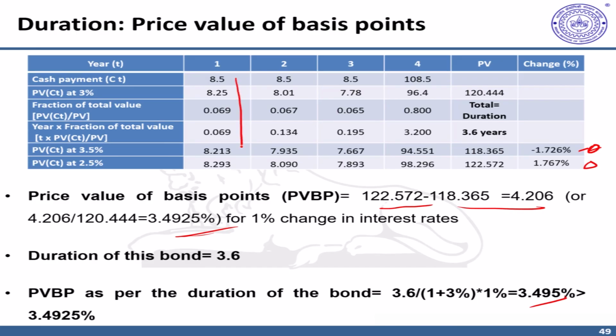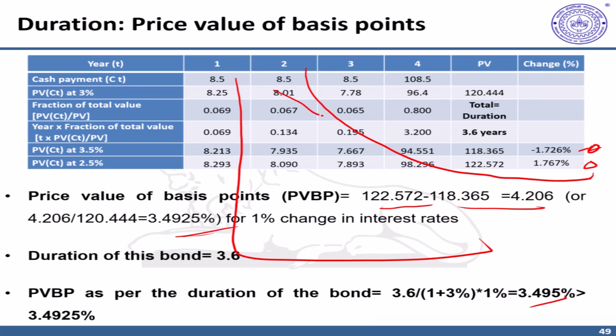convexity correction. Just to give you some intuition, what happens exactly is that if you look at the movement of bond prices over changes in interest rate, they appear something like this. Now, over small changes, it is linear, like a 1 basis point change, which we could predict using only duration. However, for large changes like this, the rise is more by this delta, while the fall is less.